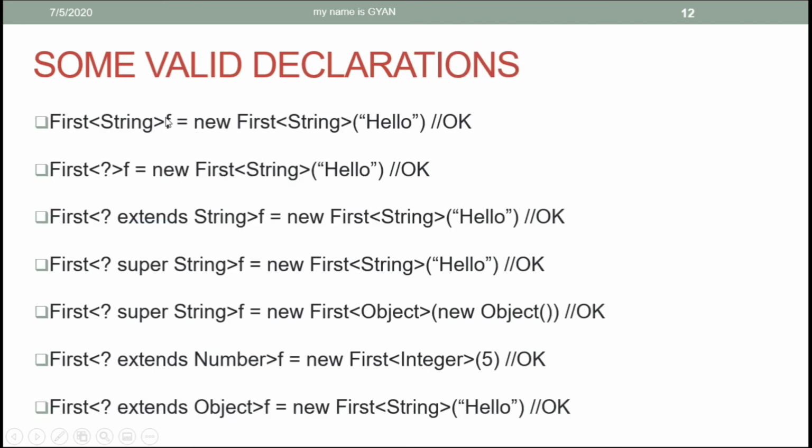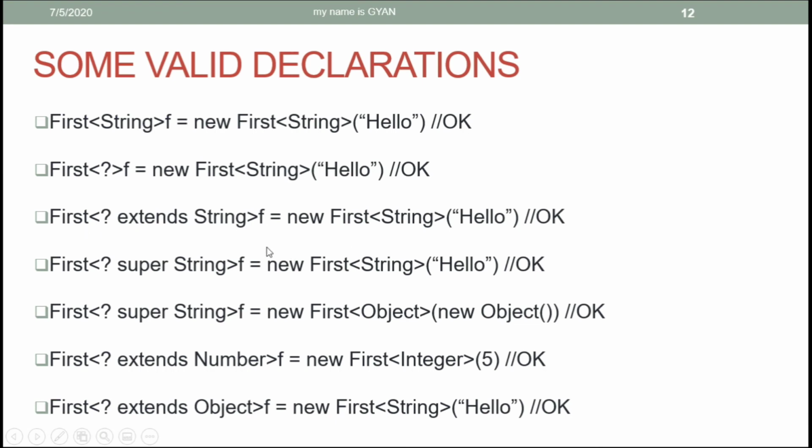So here are few valid declarations. In the reference variable f of type first with string as its type argument, we can store the reference of an object of class first with string as its type argument. In the reference variable f of class first with wildcard as its type argument, we can store a new object of class first with string as its type argument. Because in the reference variable f, we can store an object of type first with any type argument. This statement is also valid.